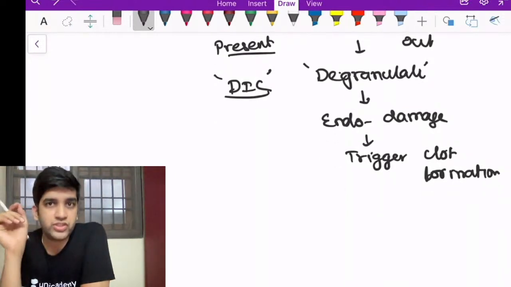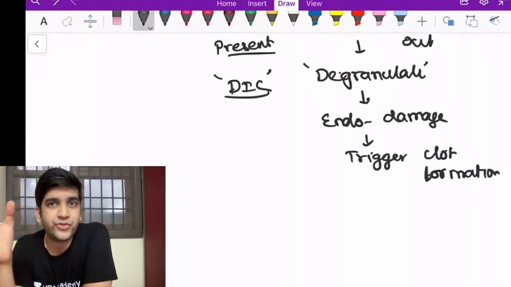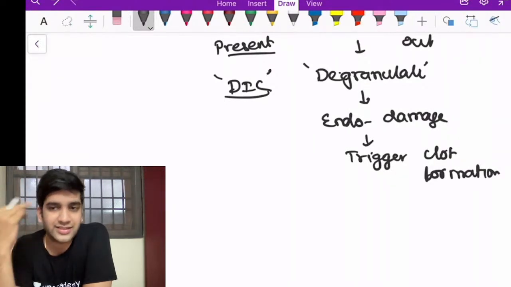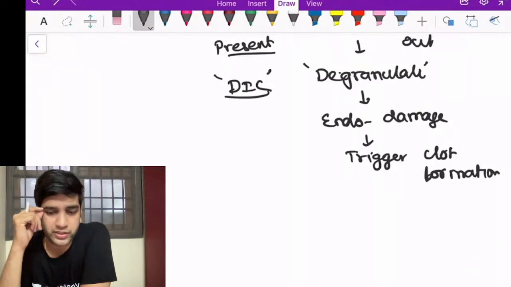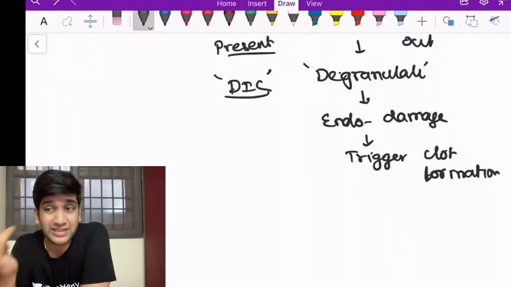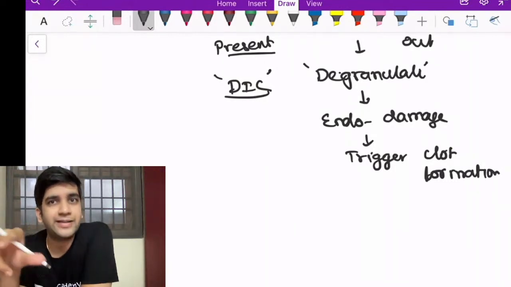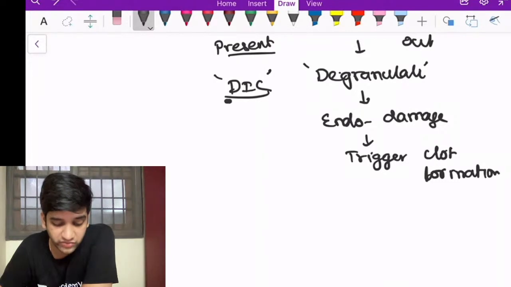So whenever you see a patient of an APML at whatever timeline it is, please tell the patient, get treated here itself. Because we should not blame the patient at the end of the day. Let's assume that APML comes in an age group of 25 to 30. You are going to tell a 25-year-old person, you have a blood cancer. Will the person go for a second opinion? Undoubtedly, the person will go for a second opinion, right? And goes for more and more opinions, and at the end of the time, there's going to be a delay of 1 or 2 weeks. When there's a delay of 1 or 2 weeks, obviously there is more risk of DIC formation.